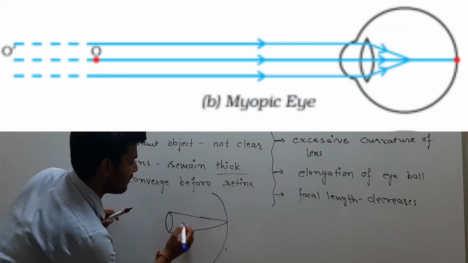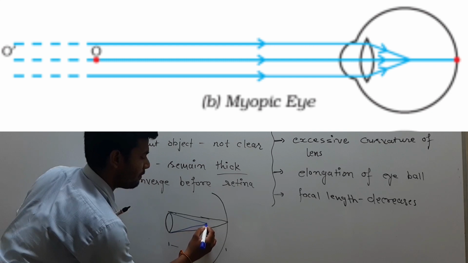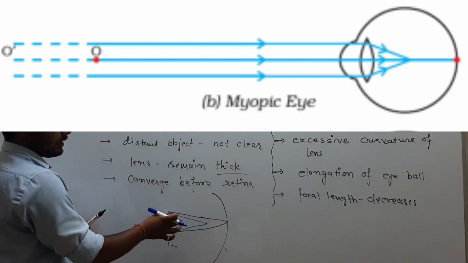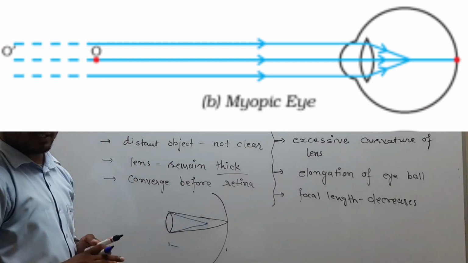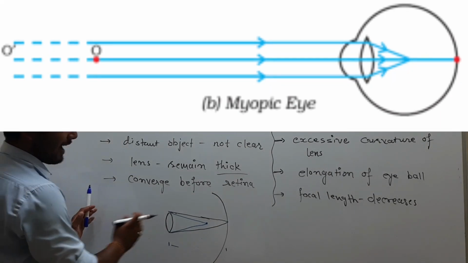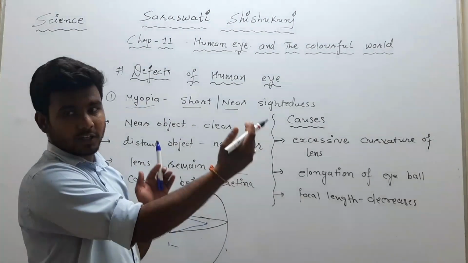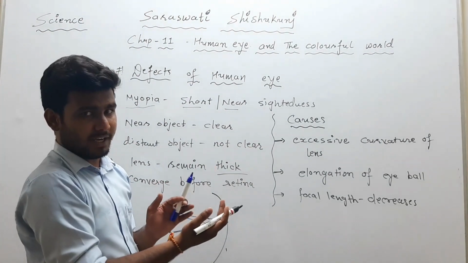So what will happen? The light ray coming from infinite distance will converge before the retina. So due to this, the defect is caused. Right? That is called myopia. Keep this in your mind. The far distance for the normal eye and the myopic eye will be different.